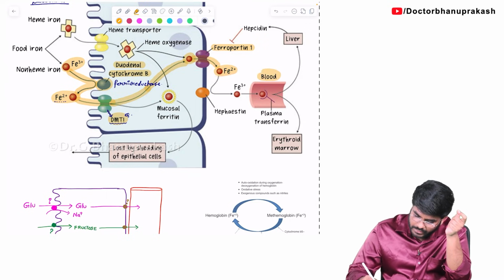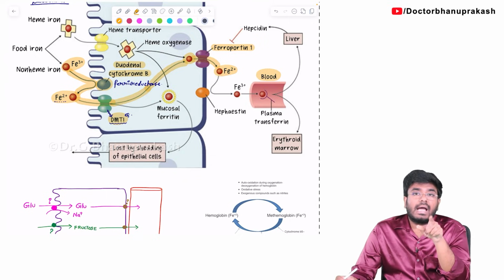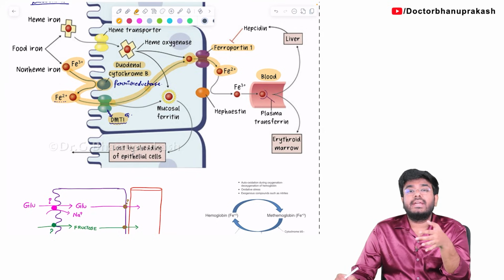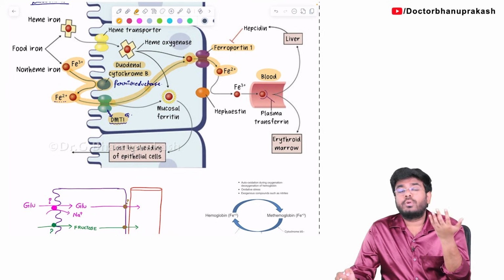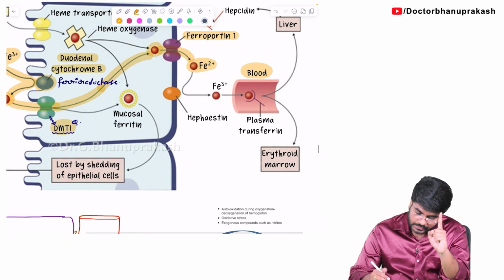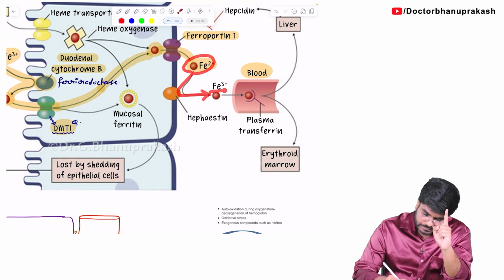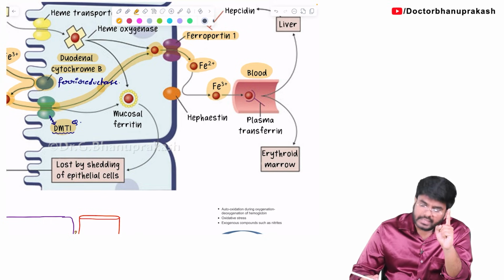Now the iron is going into the blood, but you should never leave the iron alone. Why? Because iron is a free radical, guys. It generates free radicals with the help of the Fenton reaction, and this is going to cause tissue damage. So first, point number 1, we have to convert this Fe2+ form of iron back to the Fe3+ form of iron, because the Fe3+ form is the more stable form.